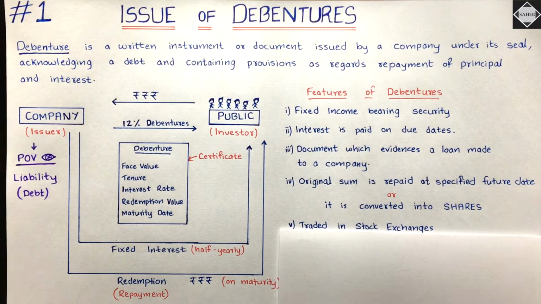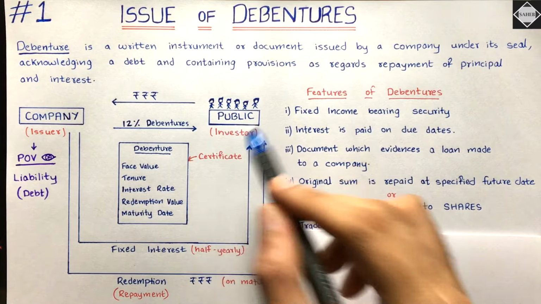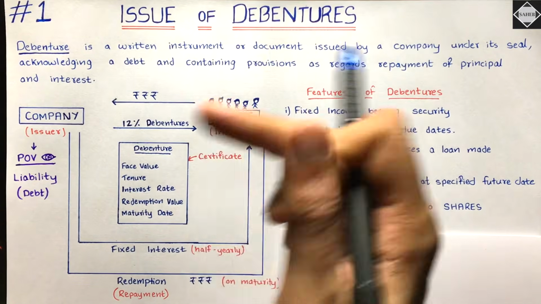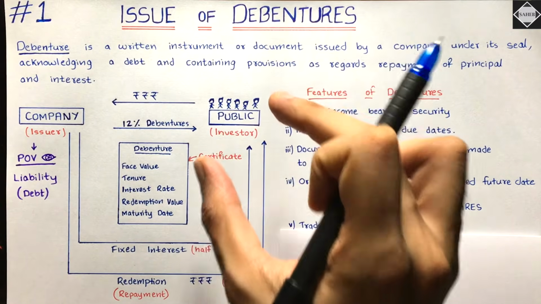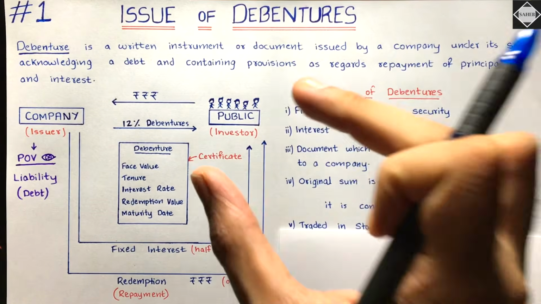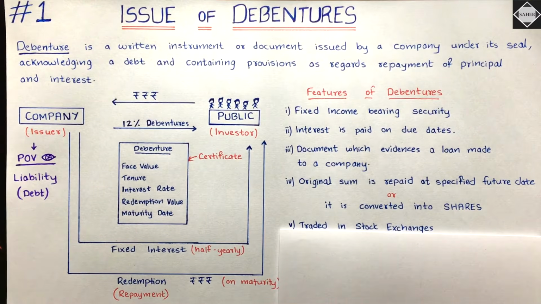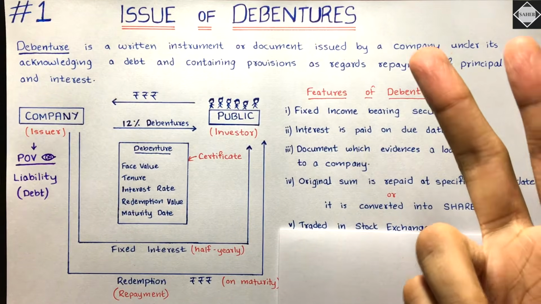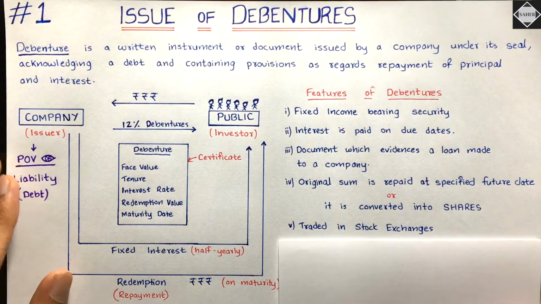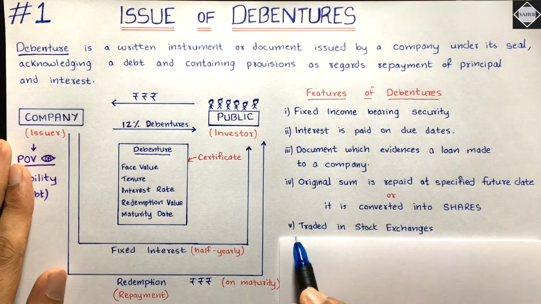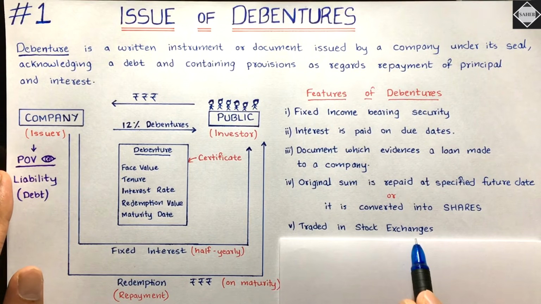If those types of debentures have been issued, then the investors who have subscribed to the debentures are called debenture holders. Debenture holders will have an option to convert into equity shares also, if they want. They will have an option in such kind of debentures. I told you now, partly convertible or fully convertible. And then the fifth feature is traded in stock exchanges.